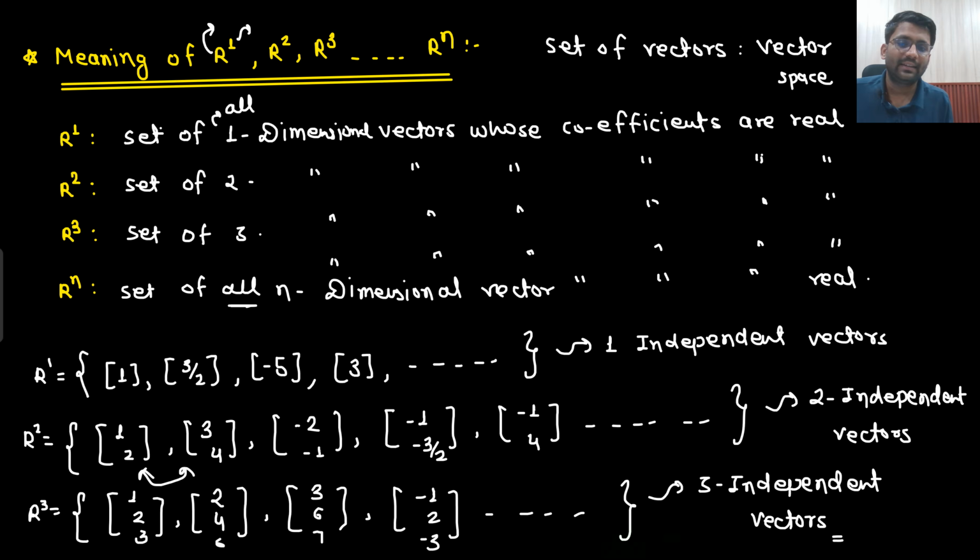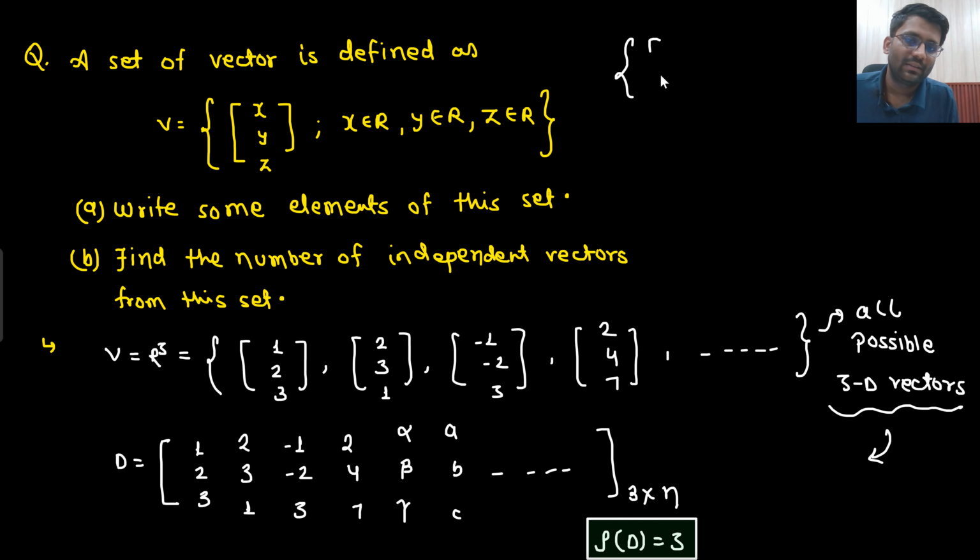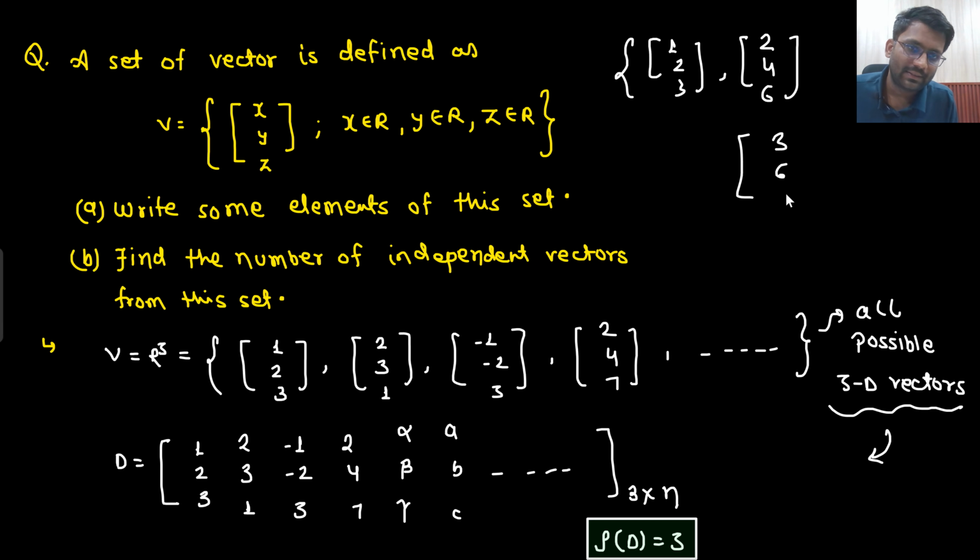What I mean to say is that, let's just say I create a set like this: 1, 2, 3, 2, 4, 6, and 3, 6, 9. This is my set. Okay? And so on. And the set is something like this: x, 2x, and 3x. The second number is double the first, and the third number is triple the first. So this is the order it is being followed. So this is the set we are having.